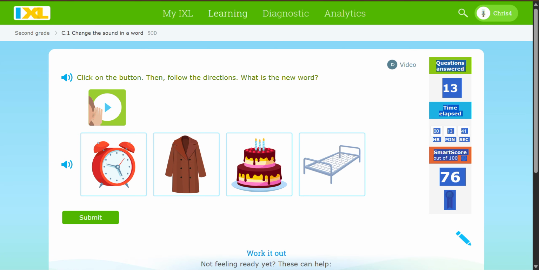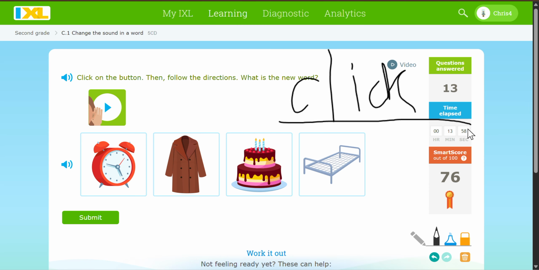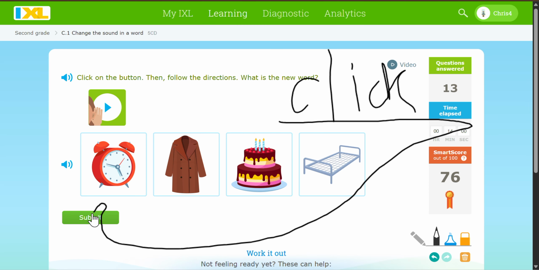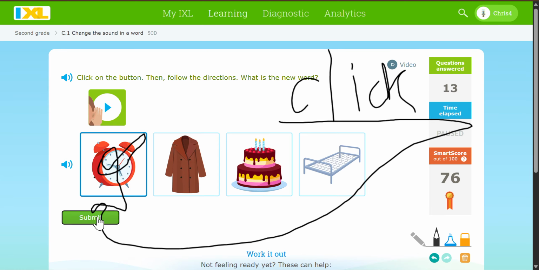Say the word click. Do you hear the I in the middle? Now say click, but change the I to ah. Clock, clock.